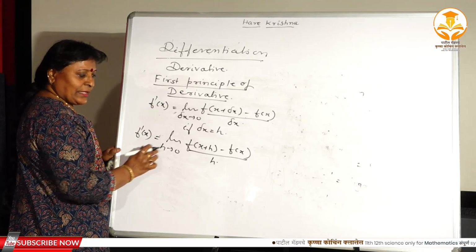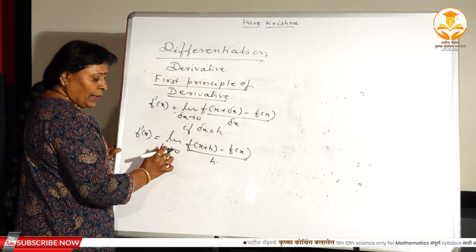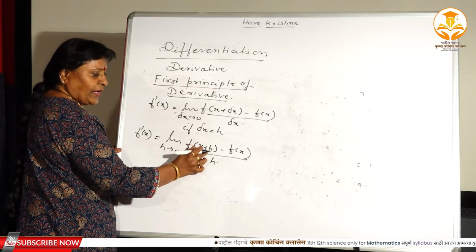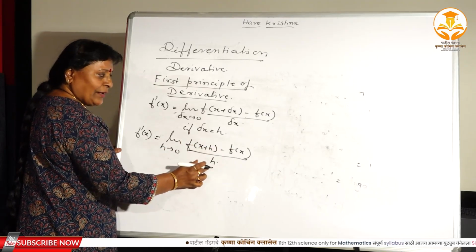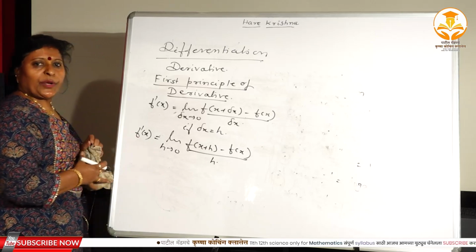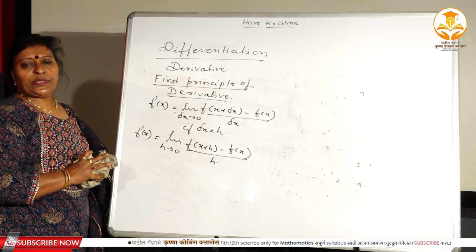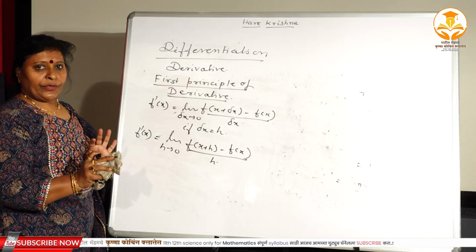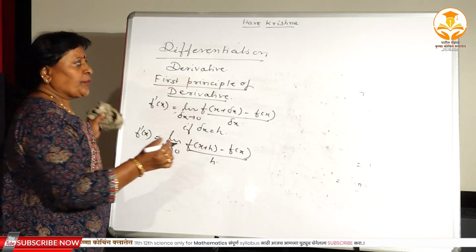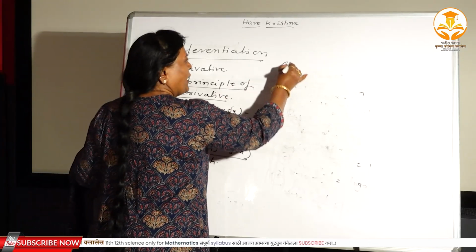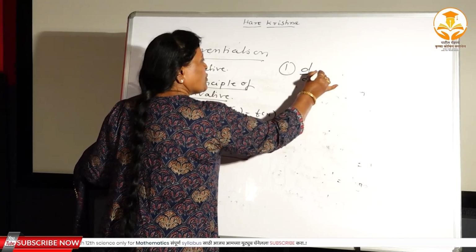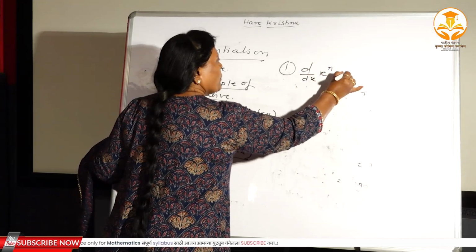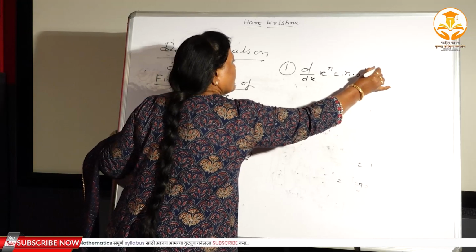That is f dash x is equal to limit h tends to 0, f of x plus h minus f of x divided by h. This is the first principle of derivative, and with this principle we can derive all the formulas of the derivative. So the first formula, that is derivative d/dx of x to the power n is equal to n into x to the power n minus 1.